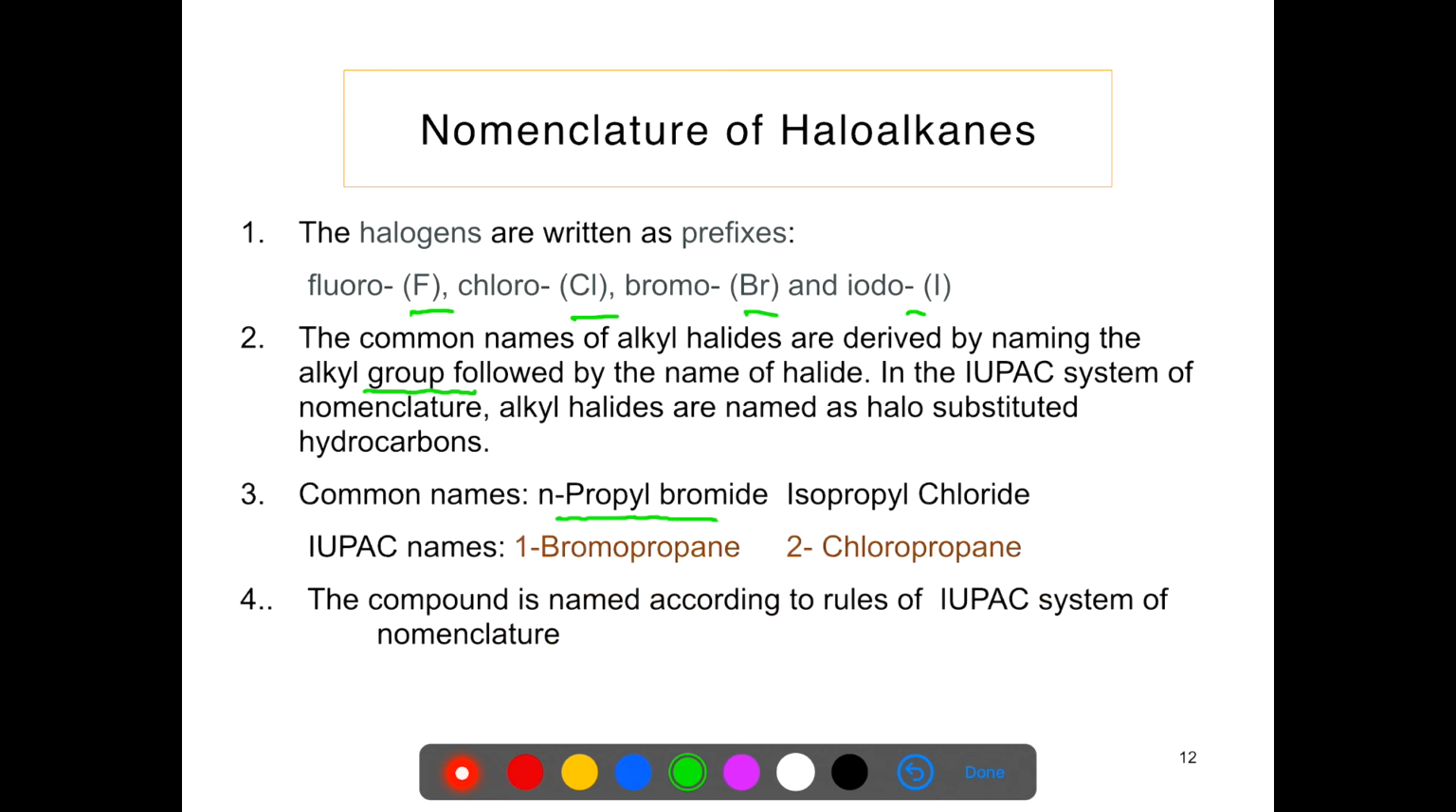We find that this is the primary alkyl halide and this is the secondary alkyl halide, because here chlorine is present on second carbon, that is the secondary carbon. CH3, CH, CH3, Cl.